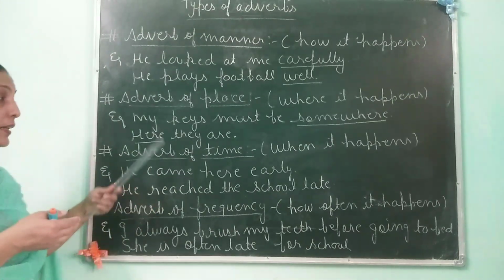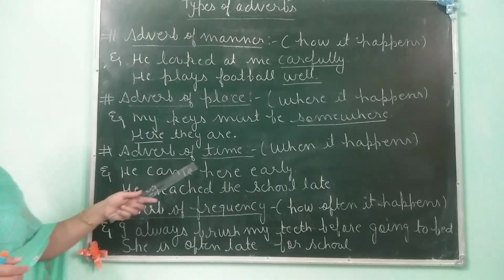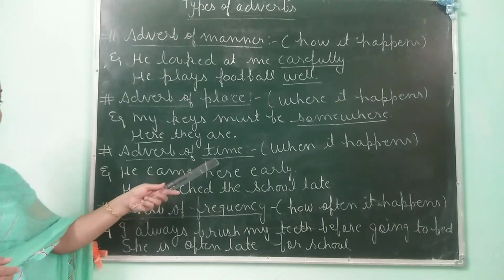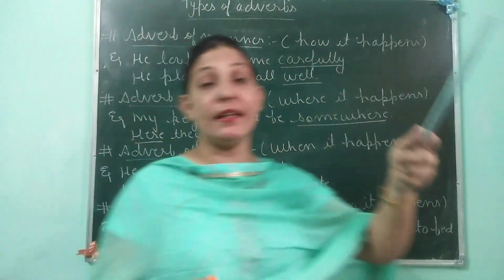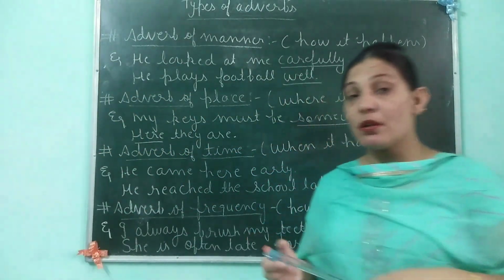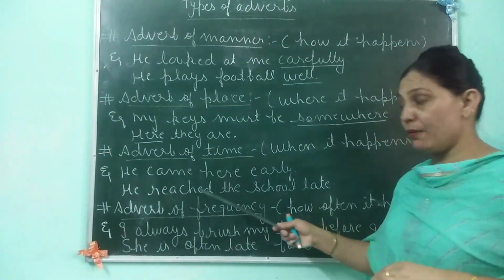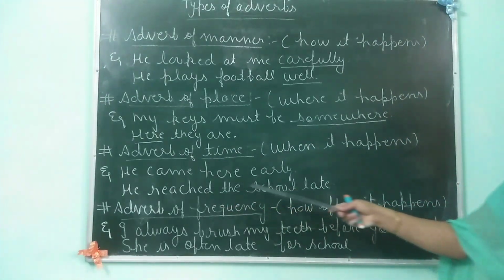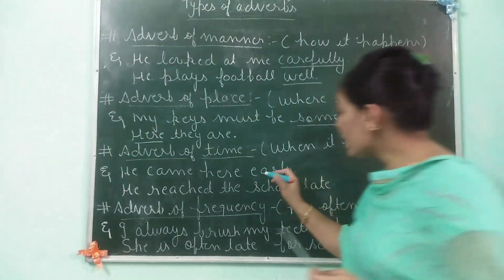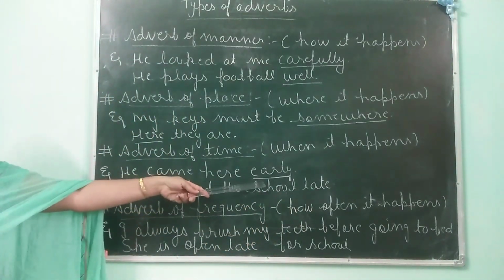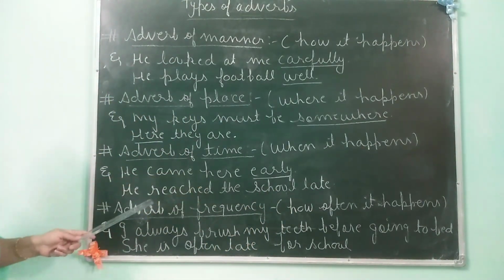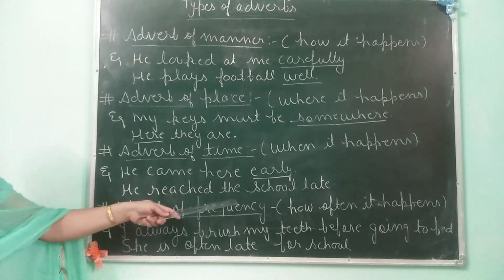Where? Here they are. Now the next is adverb of time. As the word denotes time, it tells when a particular action took place. So it is the when adverb. For example, he came here early. Early is an adverb. He came here when? Answer is early.